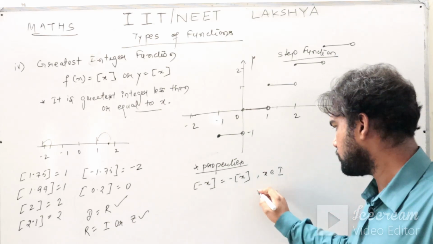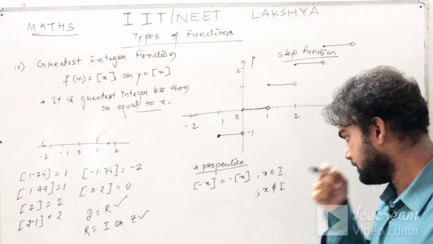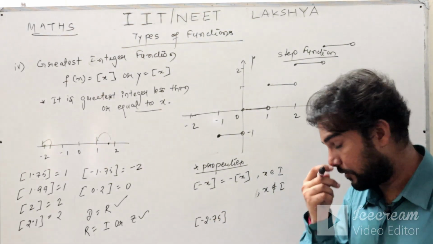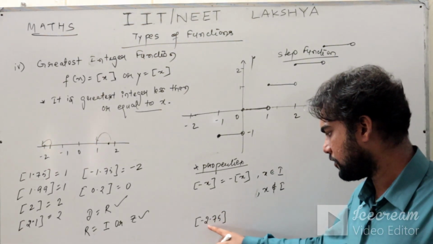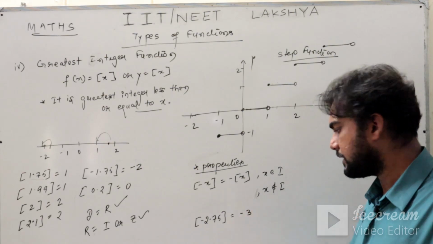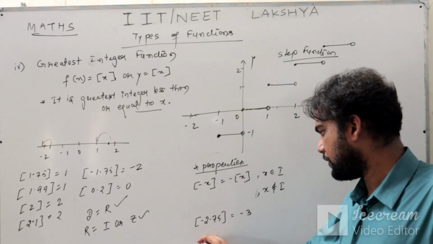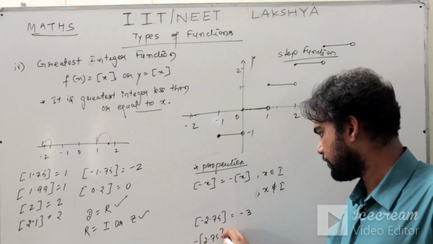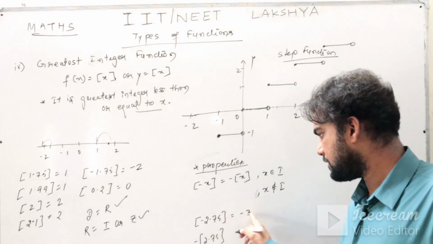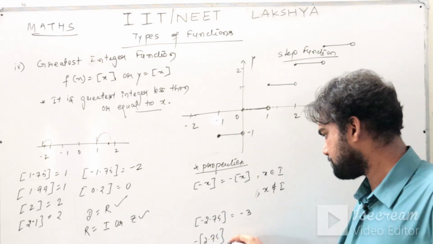But suppose x does not belong to I. For example, let us say minus 2.75. Now, what is the greatest integer function of minus 2.75? Greatest integer of minus 2.75 is minus 3. Now if you take the minus sign out and write minus of greatest integer of 2.75, greatest integer function of 2.75 is 2. So that will give you minus 2. But greatest integer is minus 3, so this is incorrect. So directly you cannot take the minus sign out. But what you can do is you can write like this.